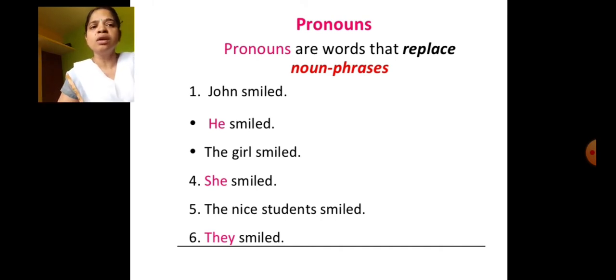But pronouns replace that noun. Why? Because we are not able to use the same word again and again. For example, John smiled, John went to college, John went to market. Like this, we should not use it many times.